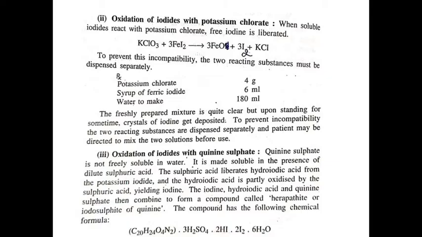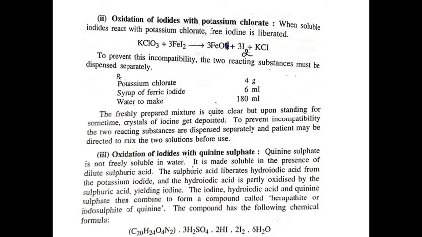Next, oxidation of iodides with quinine sulfate. Quinine sulfate is not readily soluble in water. It is made soluble in presence of dilute sulfuric acid. Sulfuric acid liberates hydroiodic acid from the potassium iodide, and hydroiodic acid is partly oxidized by the sulfuric acid, yielding free iodine.